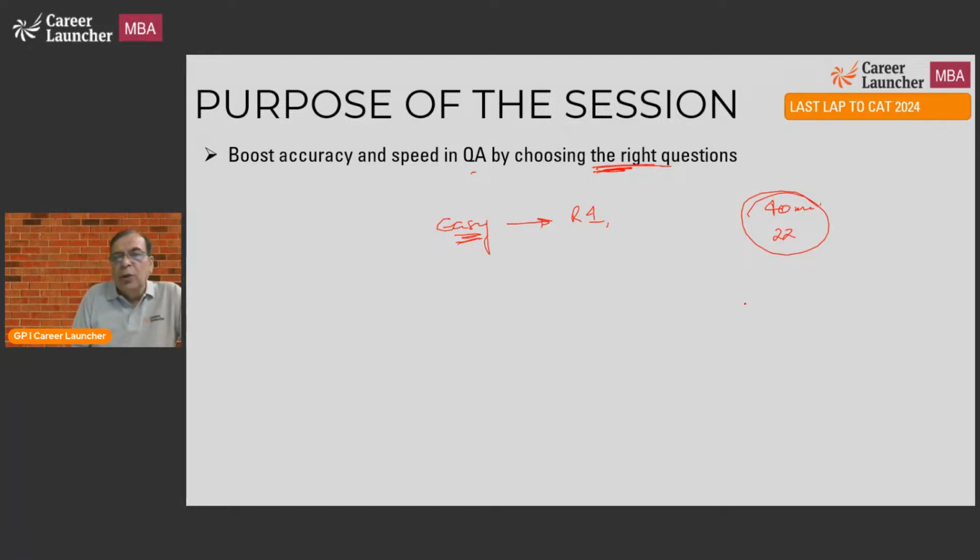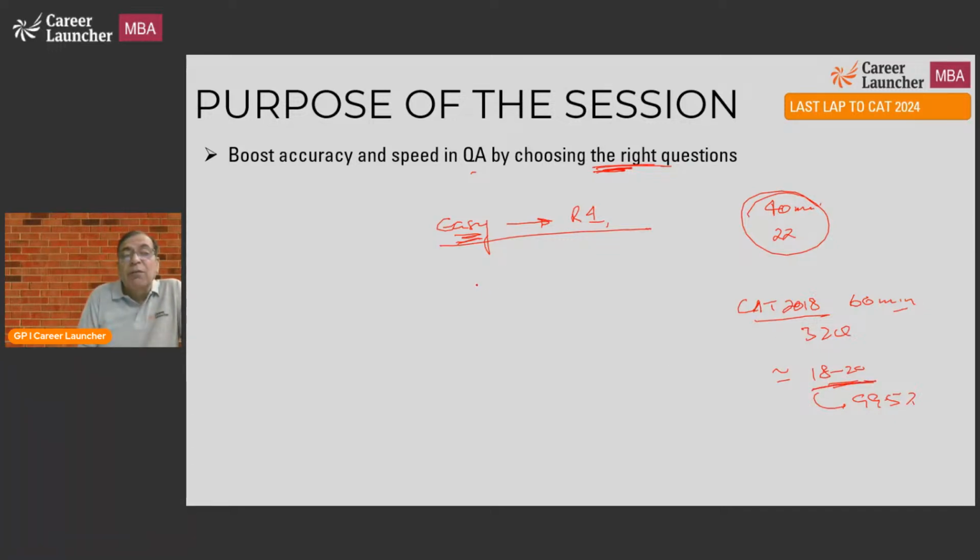Similarly, this CAT 2018 paper was a 60-minute section. With a 60-minute section with 32 questions, if you would have done something like 60%, let's say 18 to 20 questions, you would have done a terrific job. This would easily get you a 99.5 plus percentile. Okay, so your task always in the paper is to first do the easy questions, because in any case you do not have time to do the full paper.